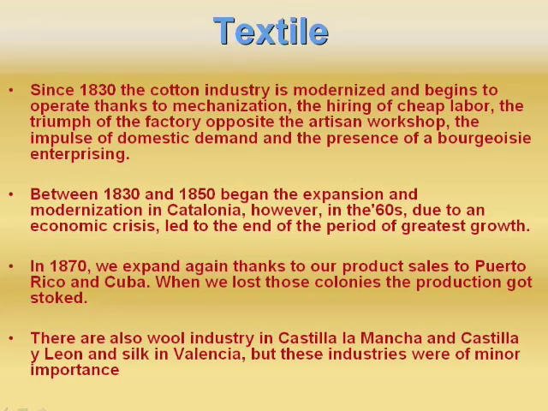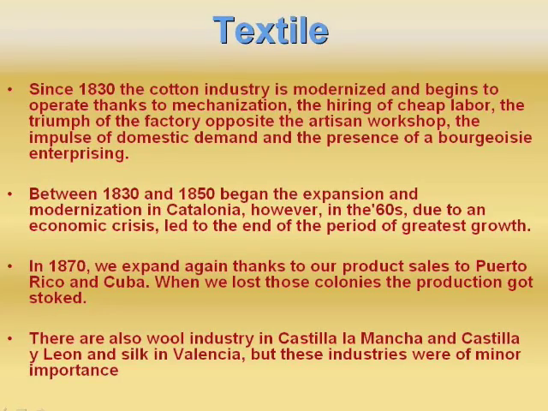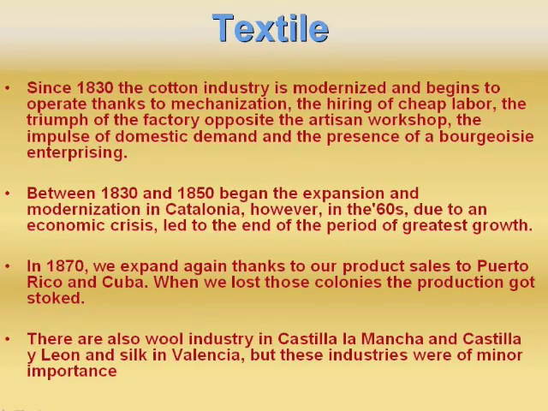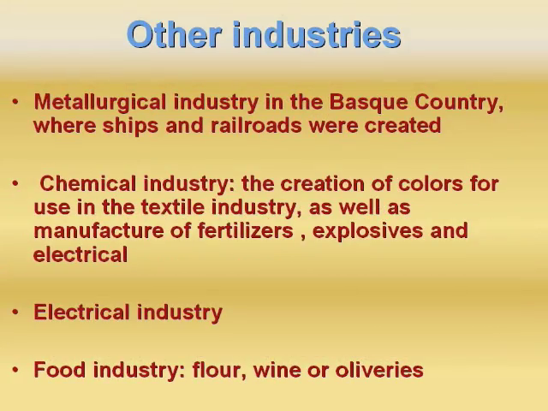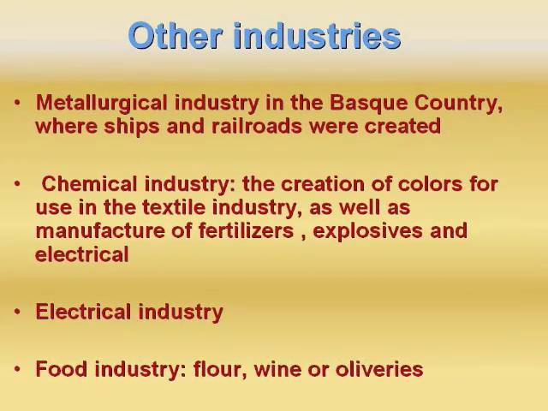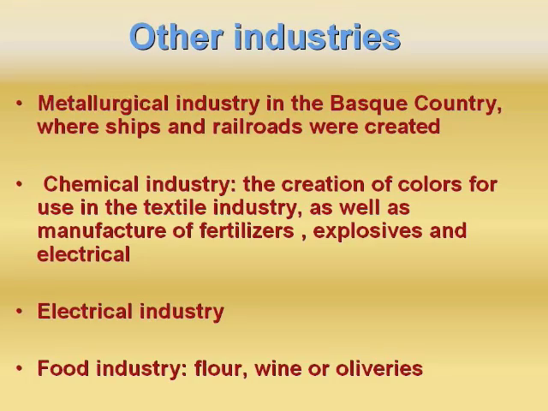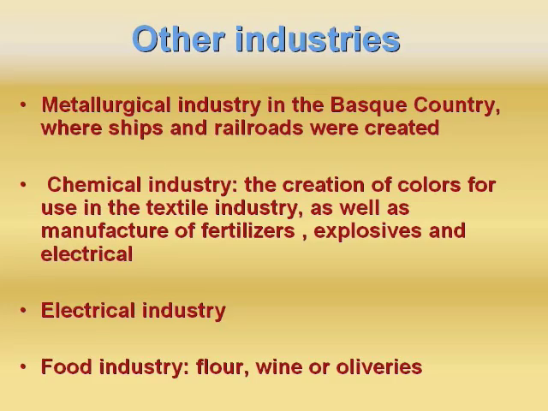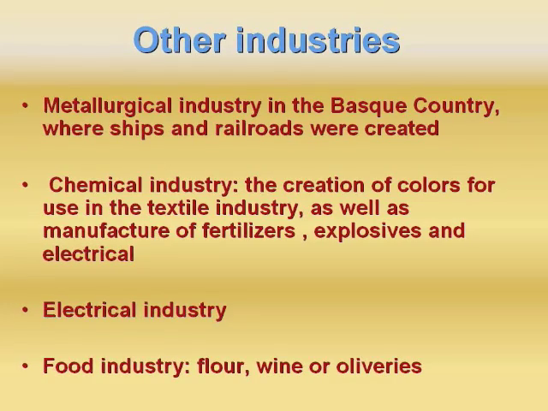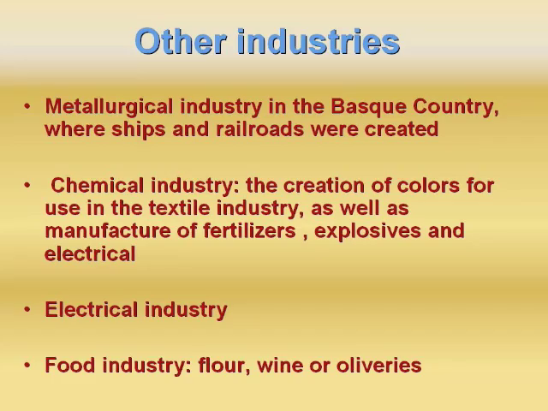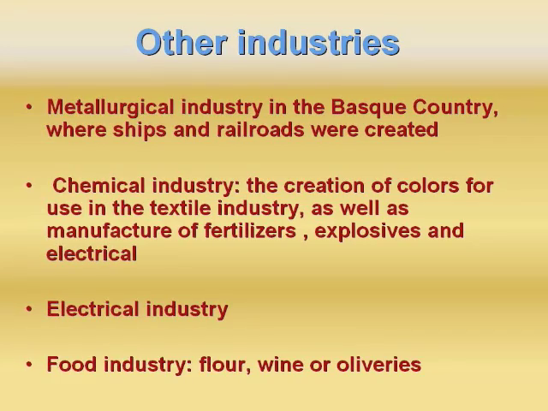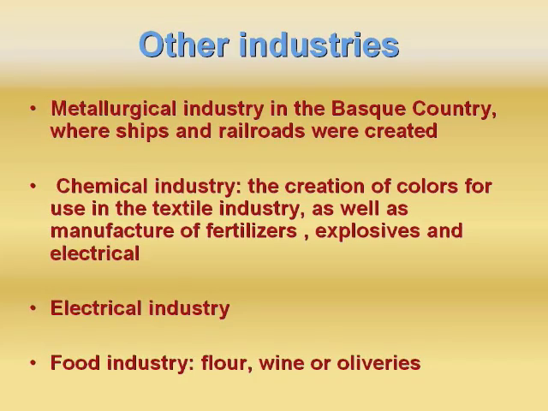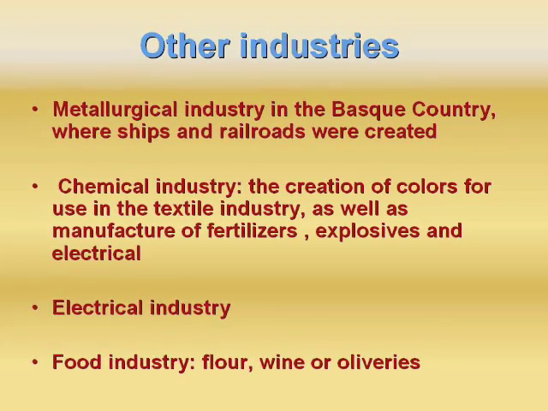There are also wool industries in Castilla-La Mancha and Castilla y León, and silk in Valencia, but these industries were of minor importance. Other industries. Metallurgical industry in the Basque Country, where ships and railroads were created. Chemical industry, the creation of colorants for use in the textile industry as well as manufacture of fertilizers, explosives, and electrical industry, food industry, flour, wine, or oil mills.